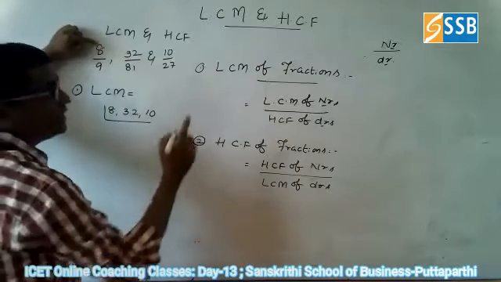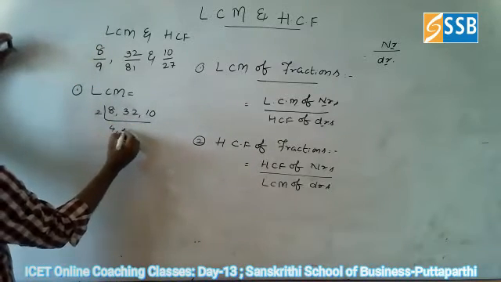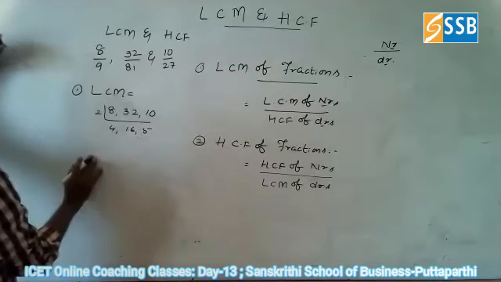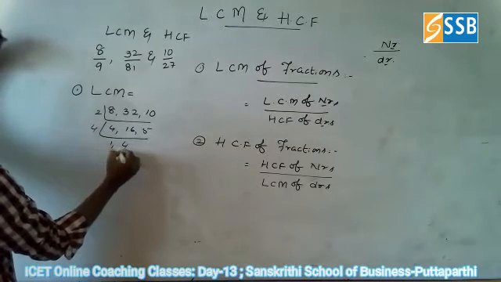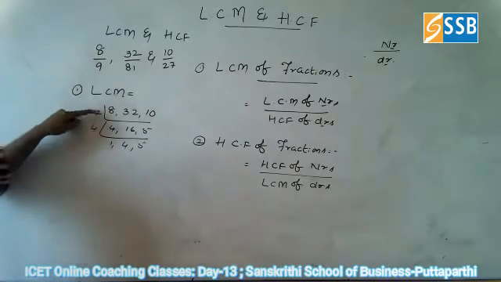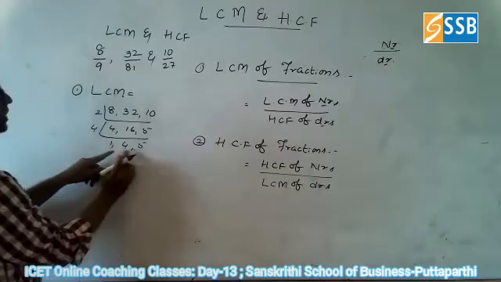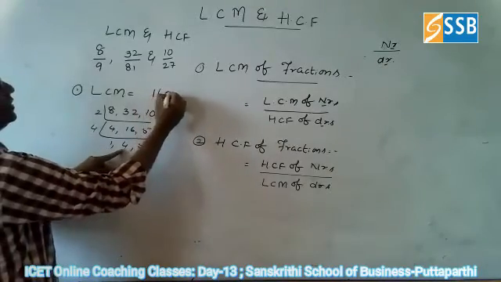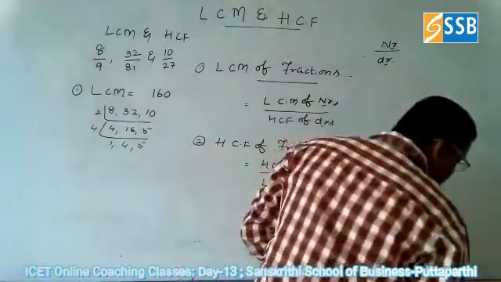Go for finding the LCM of these. Go with 4, no problem at all. 4 ones are 4, 4 fours are 16, 4 fives are 20... that's all. 2 fours are 8, 8 fives are 40, 4 fours are 160. So what is the answer here? The LCM of the numerators is 160.